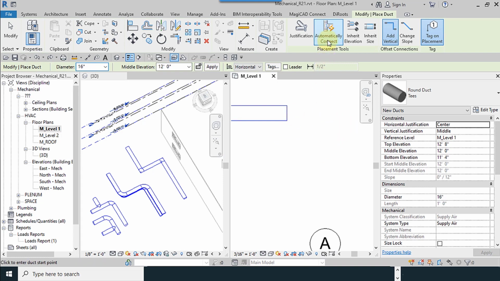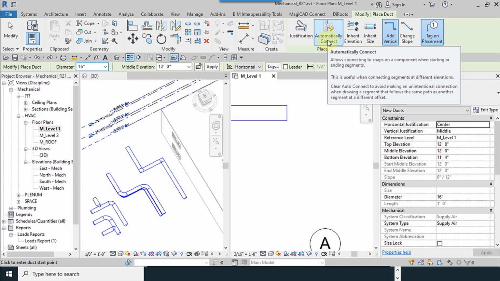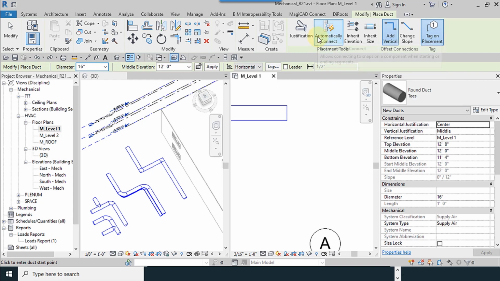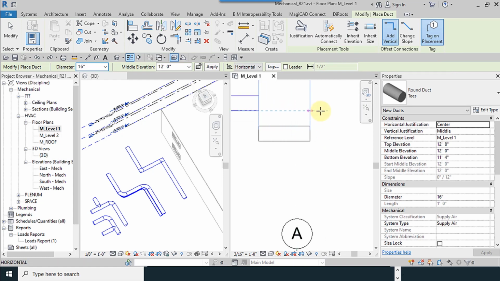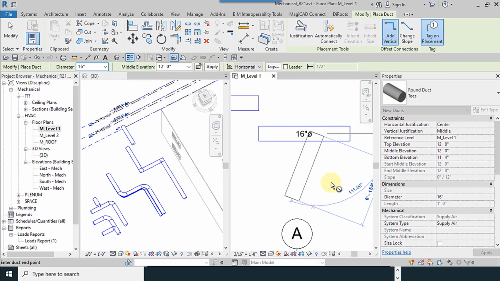The reason is because our automatically connect is active now. It's activated, so it connected everything automatically. I deactivate this. It will not connect it automatically.